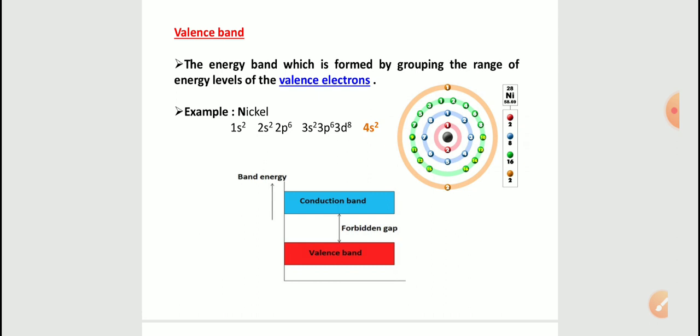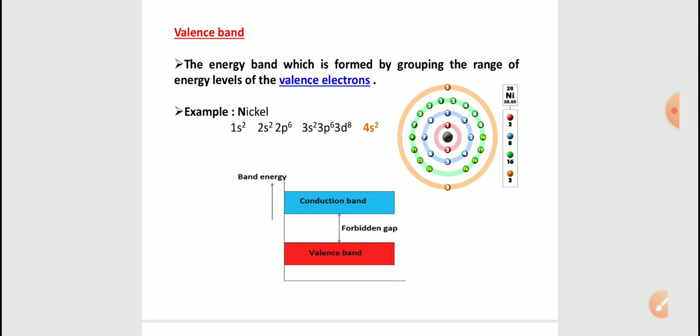You may ask, what about the other electrons, 1s2 to 3d8? These electrons are strongly bound to the nucleus when compared to the 4s2. Only the outermost orbital electrons, called valence electrons, participate in the bonding. This valence band is present below the conduction band, as shown in the figure here.